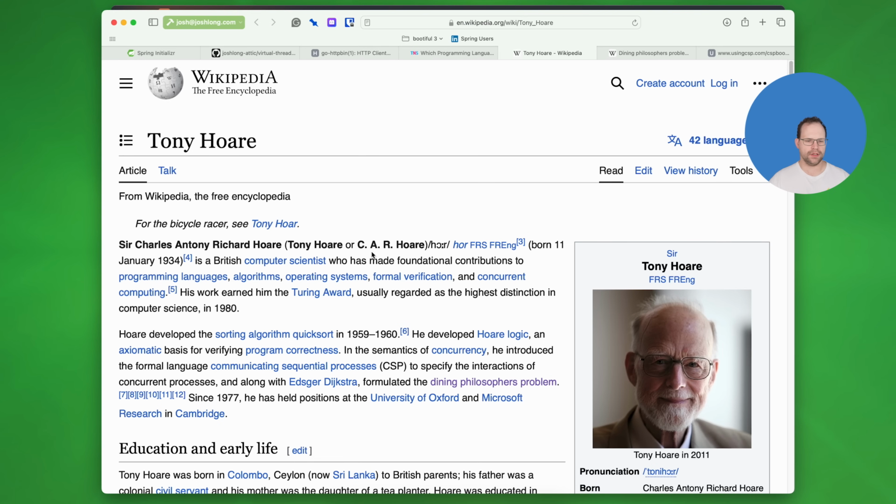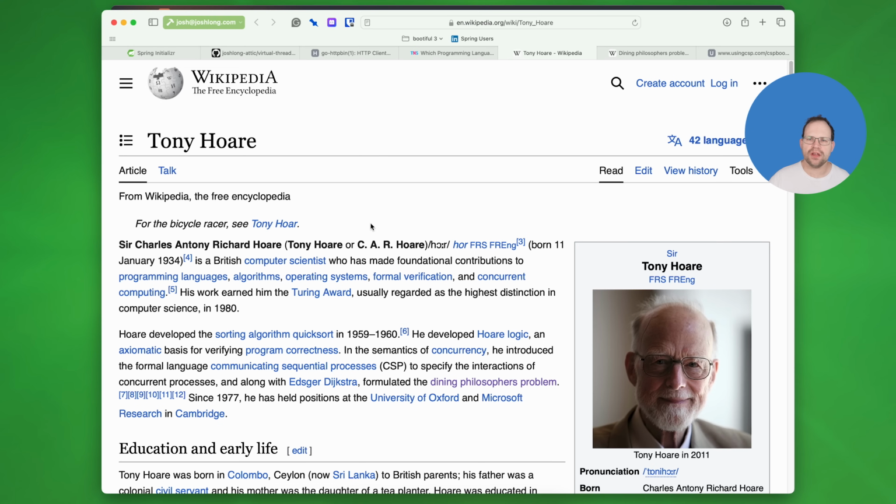Tony Hoare, who's Sir Charles Anthony Richard Hoare, is a famous British computer scientist about whom much has been written. I'll let Wikipedia do the work for me. You can read this. But he's famous for having hyperbolically apologized for inventing, quote unquote, the null reference, right? He called it his $1 billion mistake. And obviously, here, he was wrong, right? Obviously, the $1 trillion mistake is PHP. But the point is, that mistake is something about which he's well cited and quoted and known.